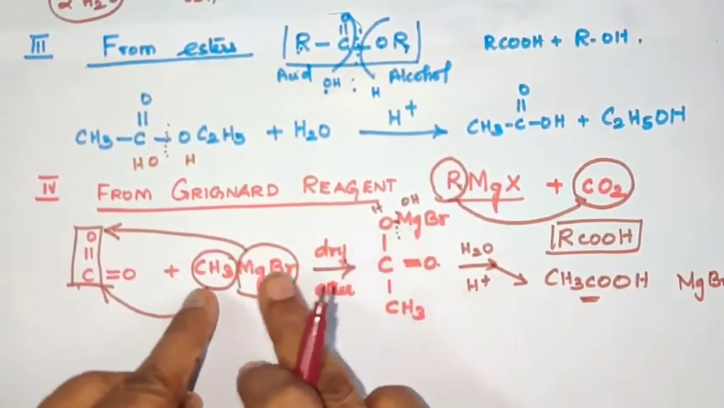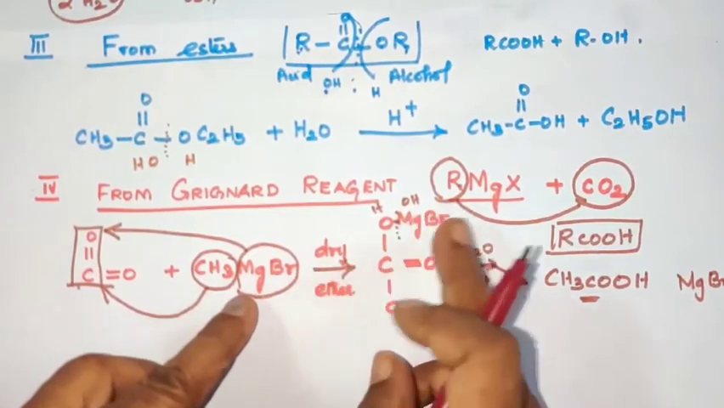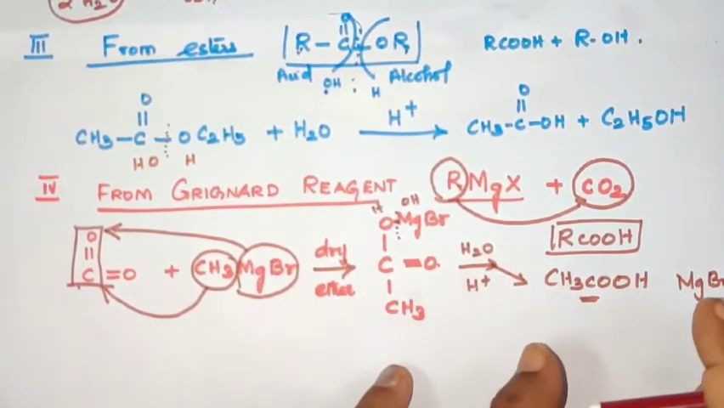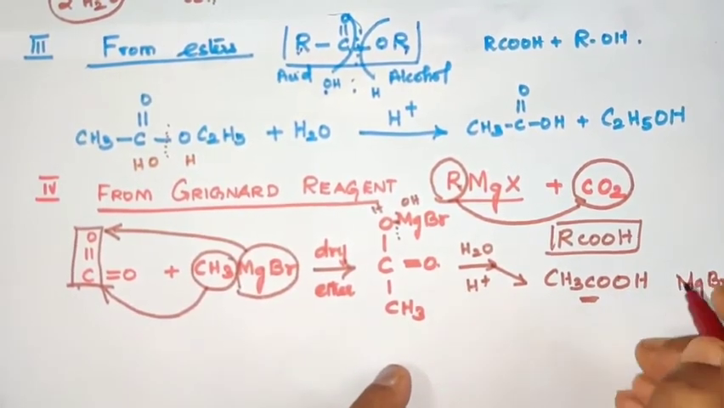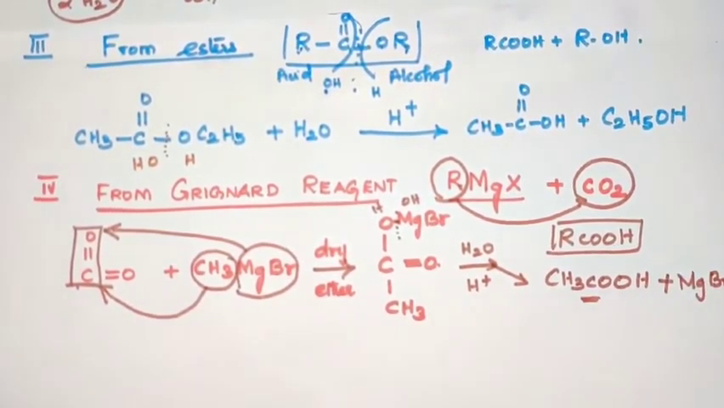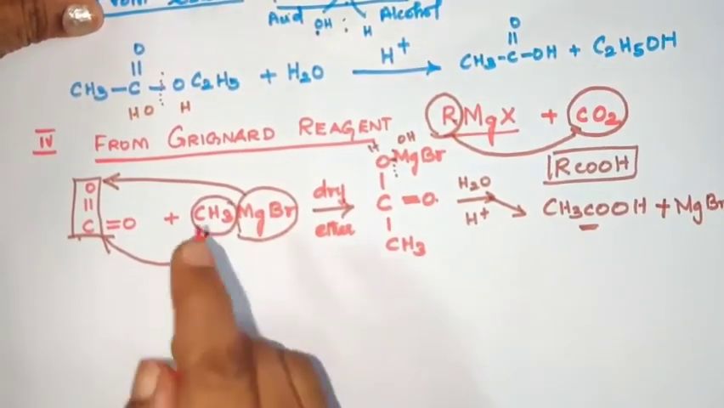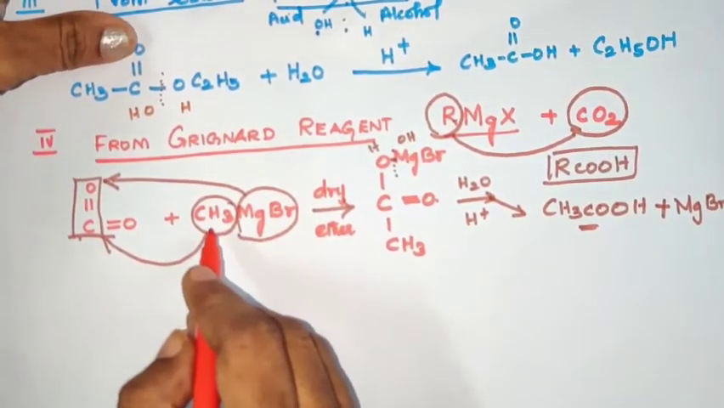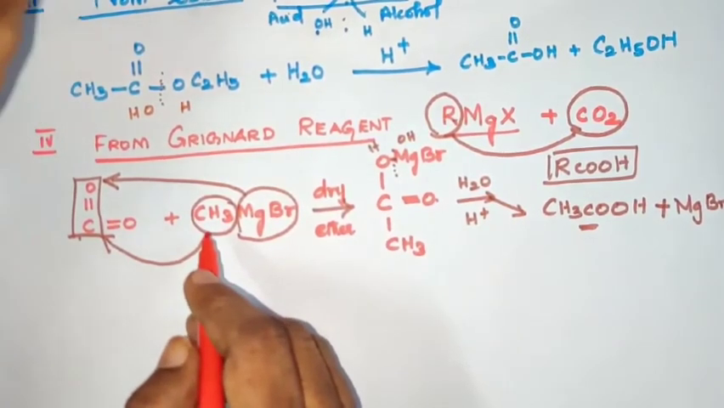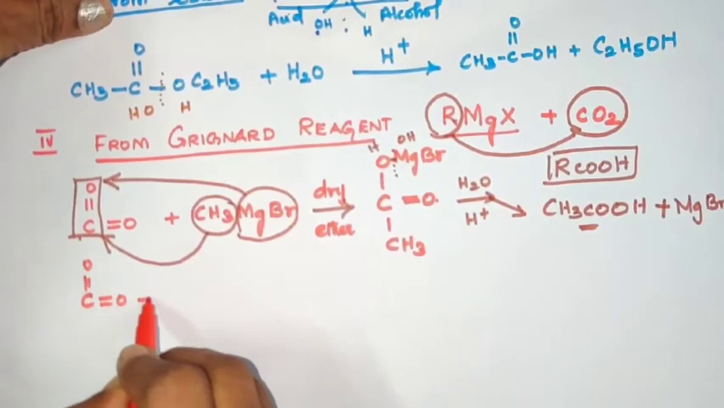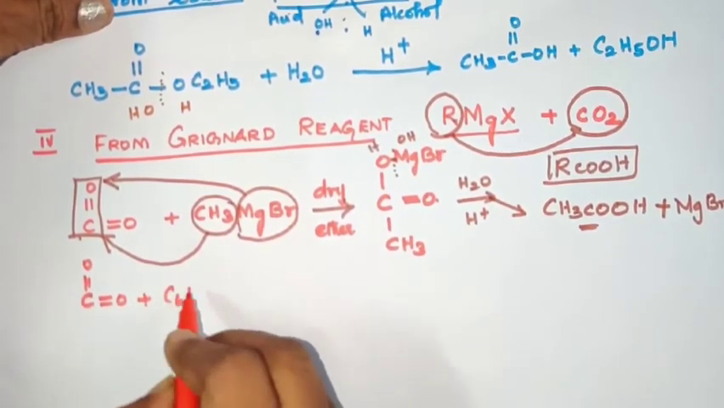CH3COOH is acetic acid. So that means we can prepare acetic acid from the Grignard reagent methyl magnesium bromide if it reacts with carbon dioxide in the presence of dry ether to form an addition product called an adduct, followed by hydrolysis to form acetic acid and magnesium bromide.